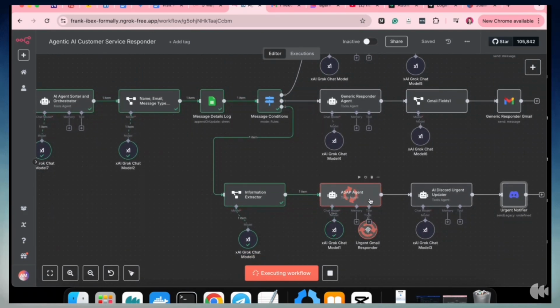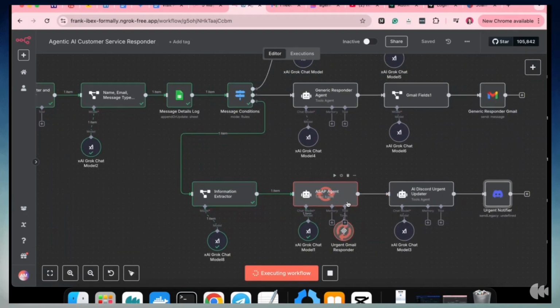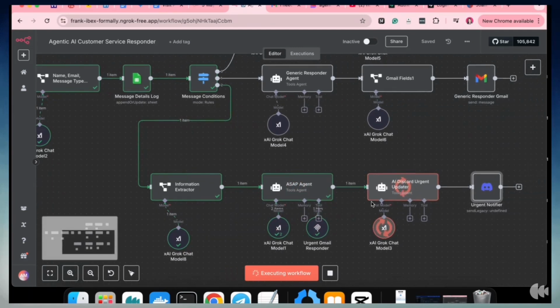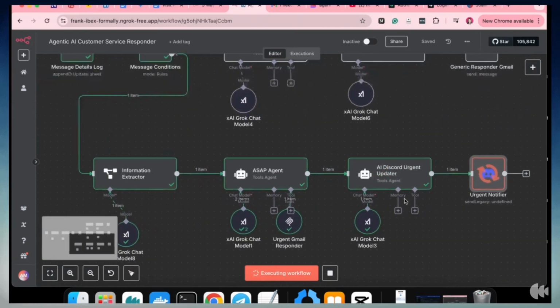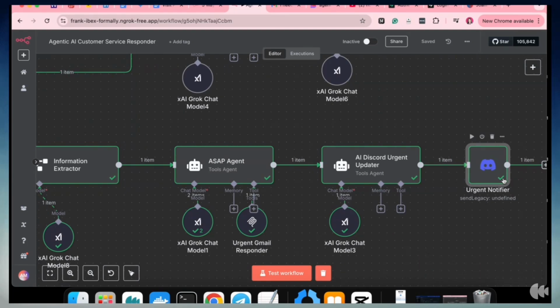This agent should be able to create a message for the user to receive and be reassured that they get the help that they need. And then, this is for internal teams, you would be getting a notification via Discord for the team to work on the issue.